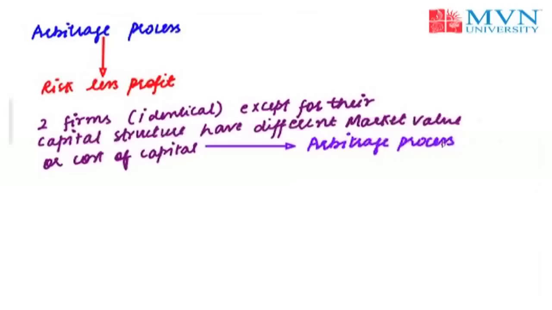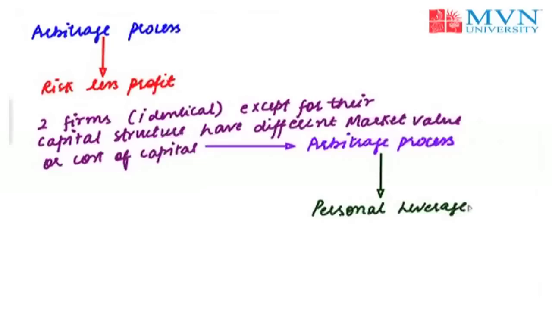According to the approach, the overall cost of capital remains constant throughout the life of a project irrespective of the capital structure. If two firms are identical by nature, have the same profit earnings and are dealing in the same business, but have different capital structures and different market values or share prices in the market, then this situation cannot last long, because at that point the arbitrage process will take place and the investor will engage in personal leverage.